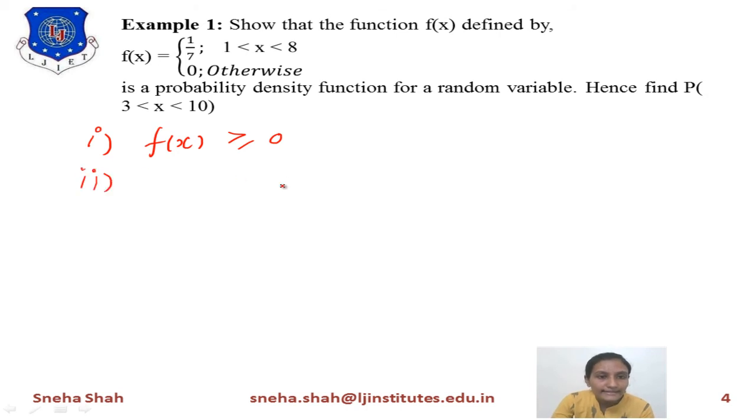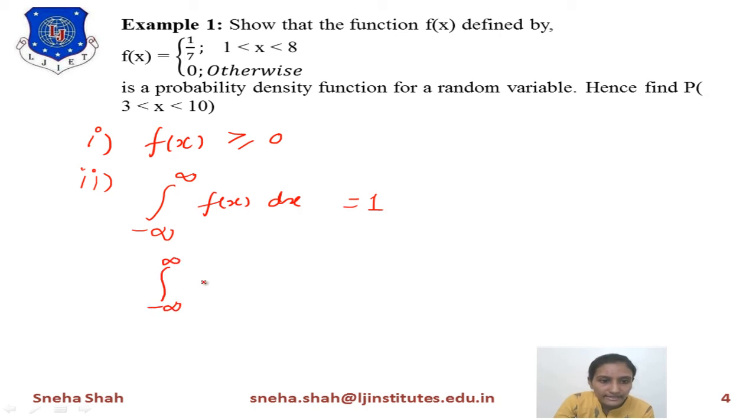Now the second condition is you have to find the integration from minus infinity to infinity of f of x dx, and the value of this should be equal to 1. Now we will start the calculation. So we take the integration over minus infinity to infinity of f of x dx. We are starting from this term and we are deriving the answer equal to 1.